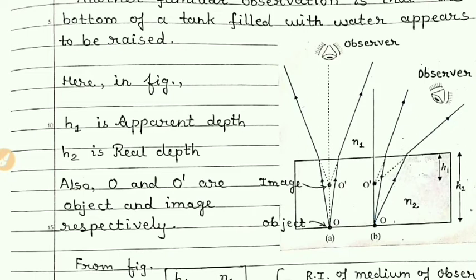If you are observing the bottom of a swimming pool from outside, then its bottom appears to be raised. That means the actual depth is different and the observed depth is also different.